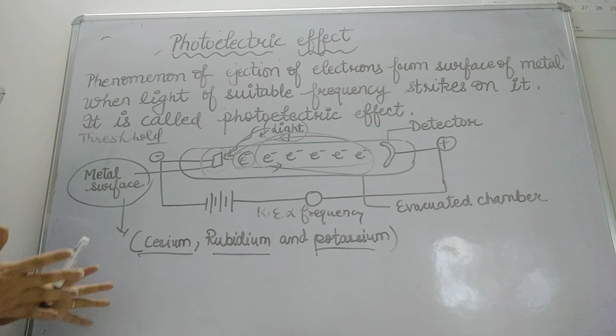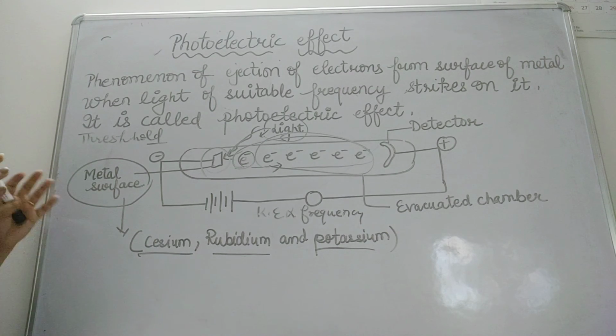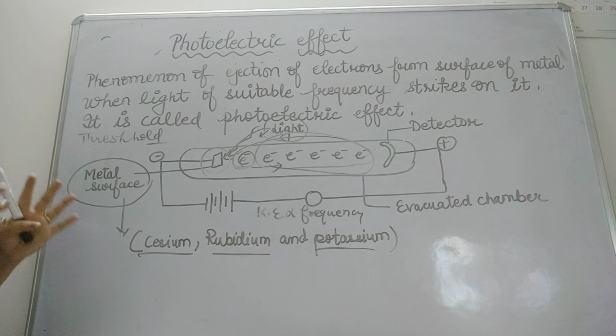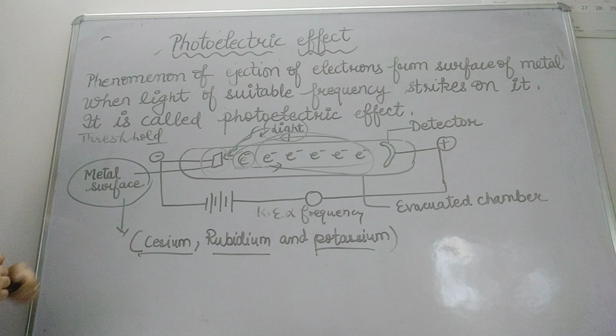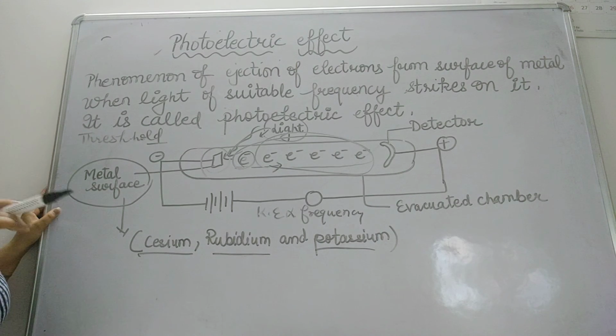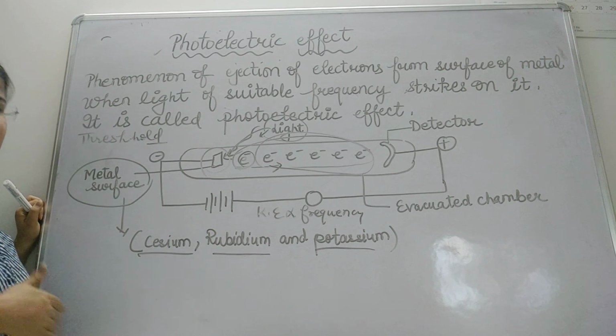These are the important observations which were not given by electromagnetic radiations. Fine. So all these observations could not be explained on the basis of classical laws of physics. In other words, the number of electrons ejected and the kinetic energy associated with them should depend upon it. The rest part I will discuss in the next video.